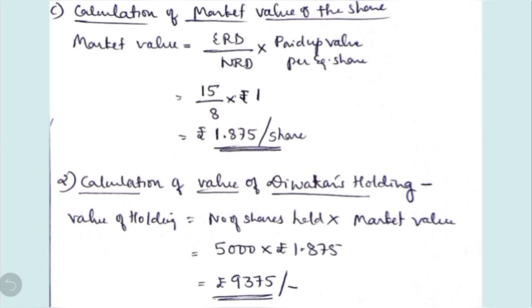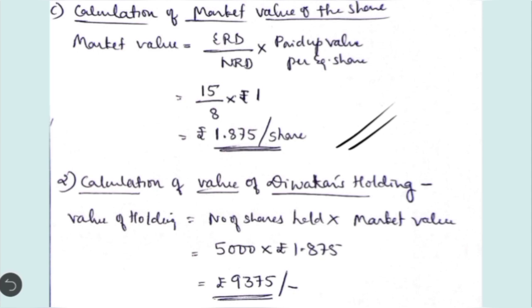So expected rate, as you just now calculated, 15 divided by normal rate as given in the question, it is 8, into paid up value per equity share. It is of the face value 1 and they have collected 1 rupee. So you have to multiply 1. So it comes to 1.875 per share. So in this case, market value of the share is 1.875.